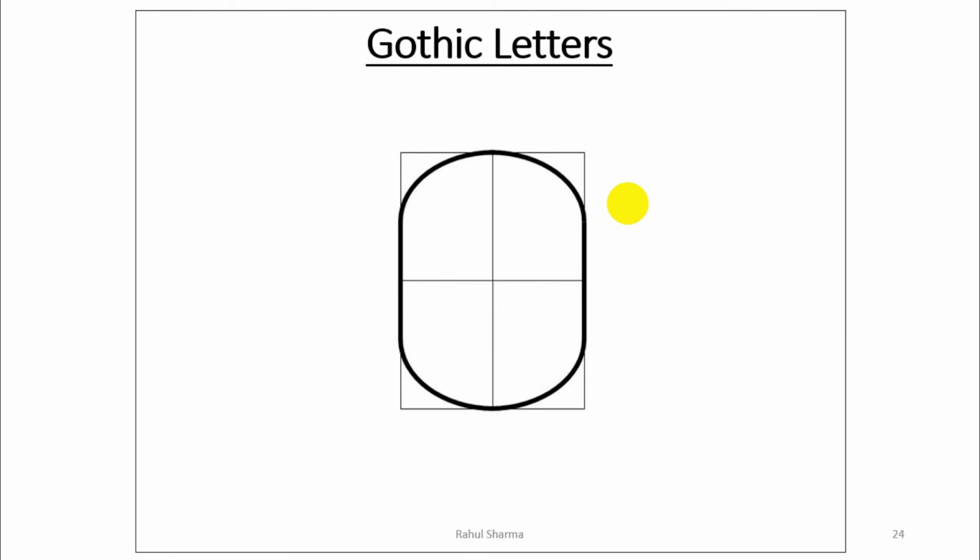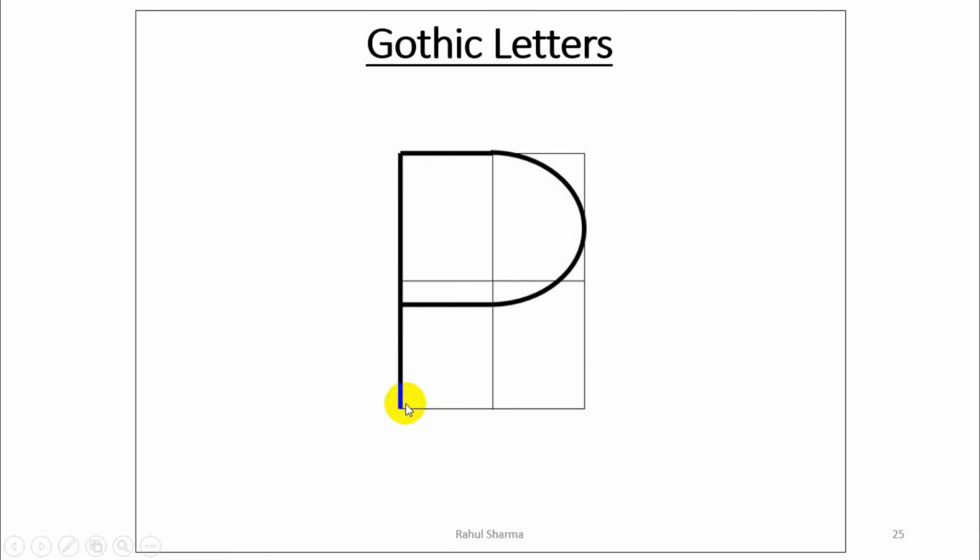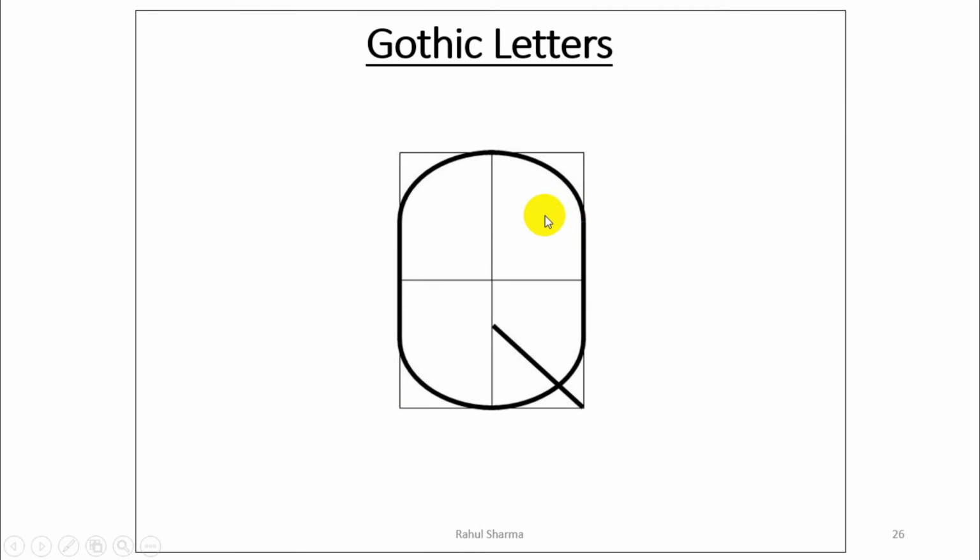This is O. It is just the combination of straight and curve part. We can say it is just a closed C. Now this is the letter P, a straight line here and a combination of straight and curve part. In this letter you have to remember this line should be below the mid. This is Q, same as O, only it has one inclined line starting from the corner towards the mid.